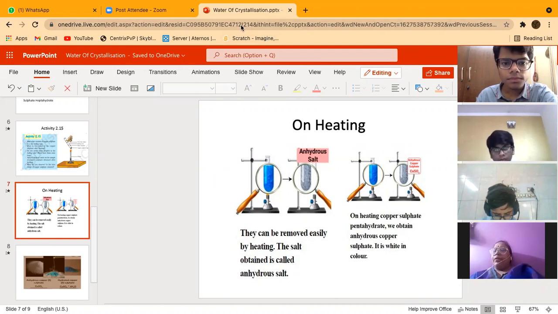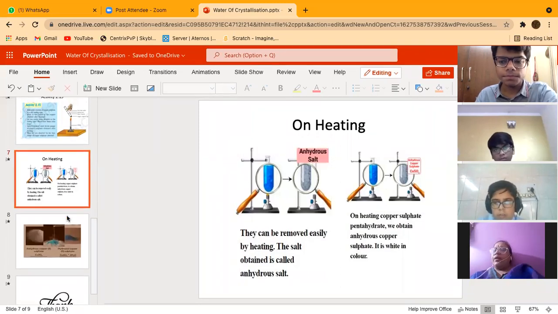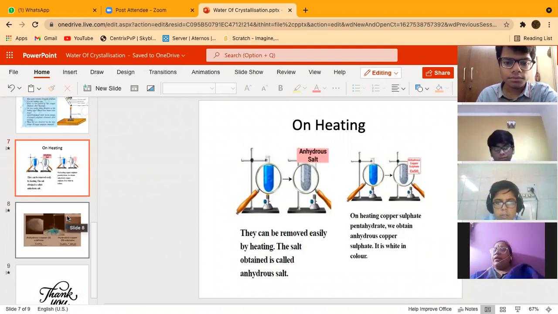Yes, from the crystals of copper sulfate only, this water has come out. Why? Because the boiling point of copper sulfate is very high and the boiling point of water is very low in comparison. So at 100 degrees Celsius, water starts boiling and forms water vapors and is collected at the edges of this test tube.